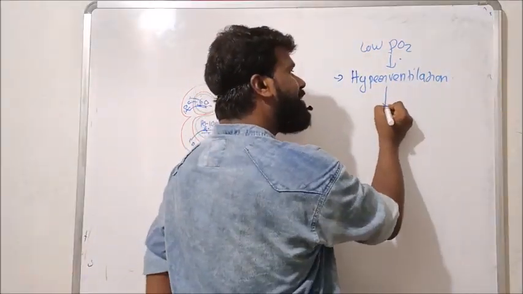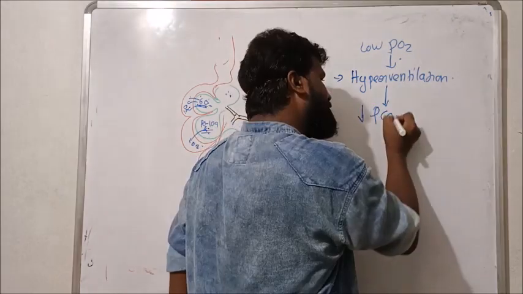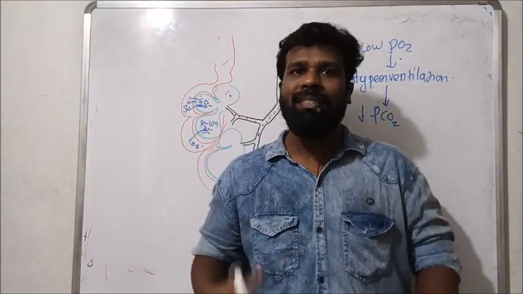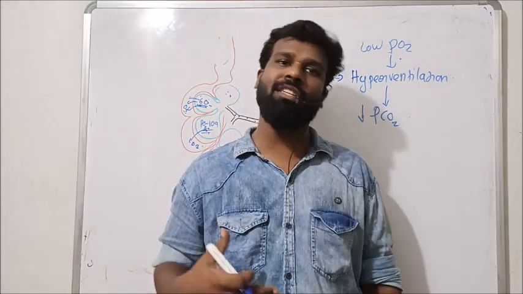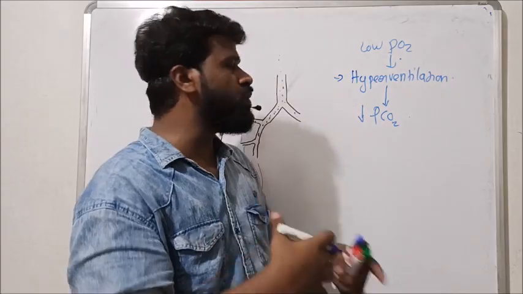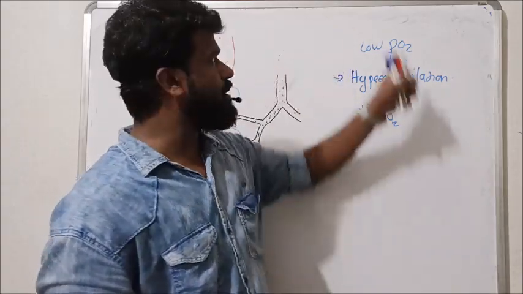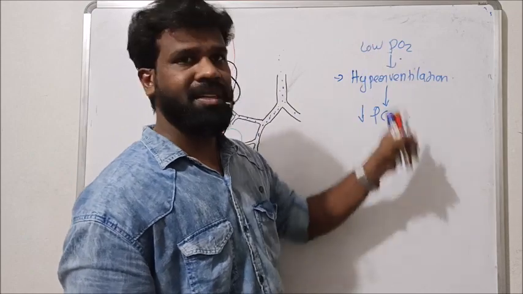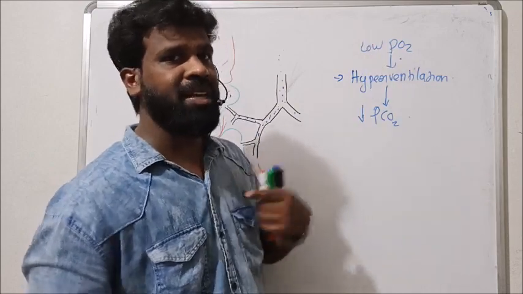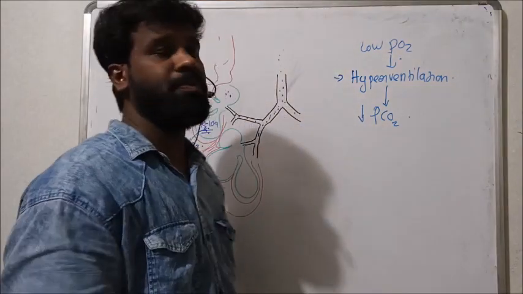And this hyperventilation reduces the partial pressure of carbon dioxide in our body. Because of this hyperventilation, a large amount of carbon dioxide is eliminated from the body, which causes reduced carbon dioxide pressure in our body. So at higher altitude, the PO2 is lesser, which results in hyperventilation, and this hyperventilation reduces the carbon dioxide concentration in our body.